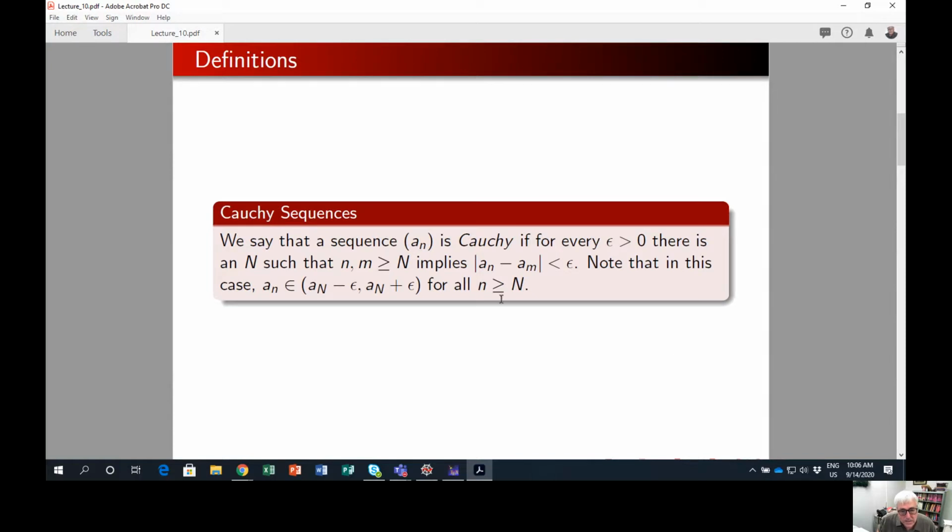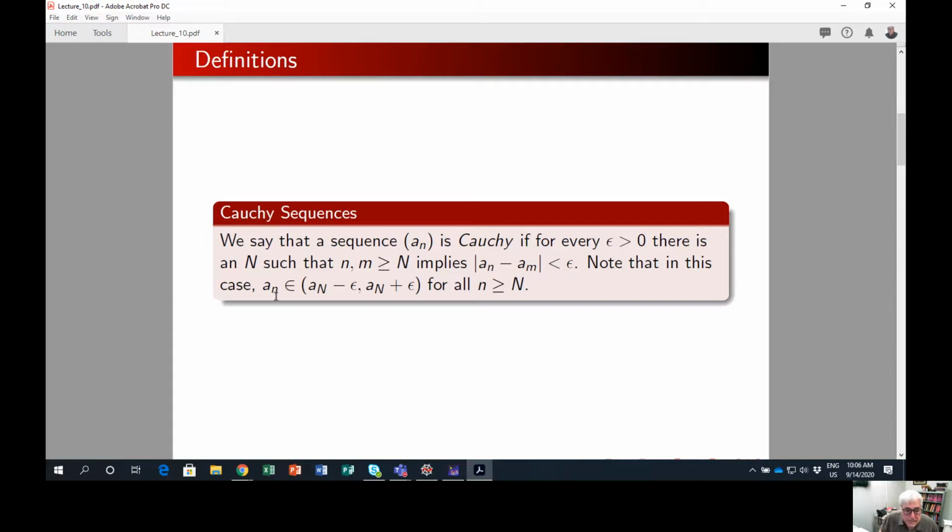We say the sequence a sub n is Cauchy if for every epsilon greater than 0, there is a capital N such that if n and m are greater than capital N, then this implies that the difference between a sub n and a sub m is less than epsilon. Note that in this case,